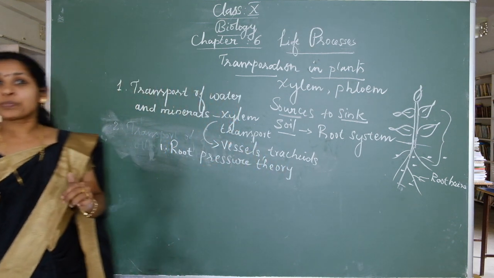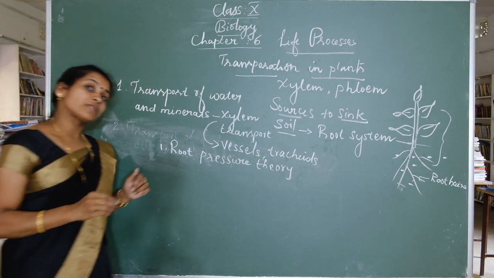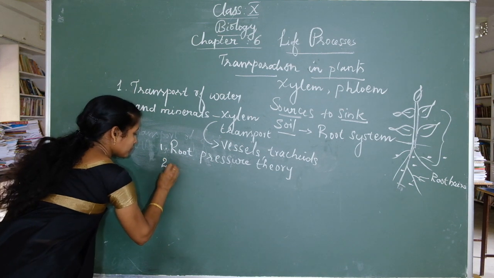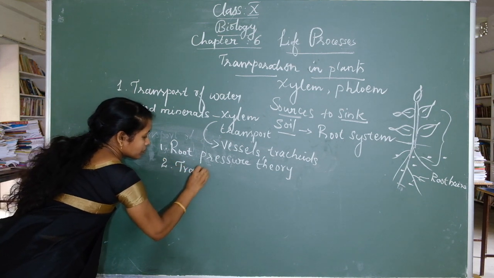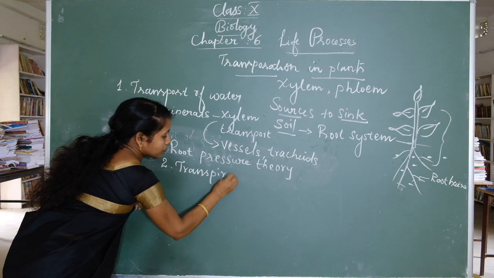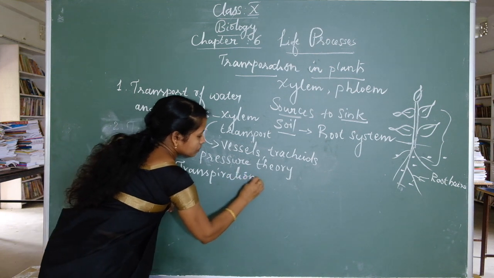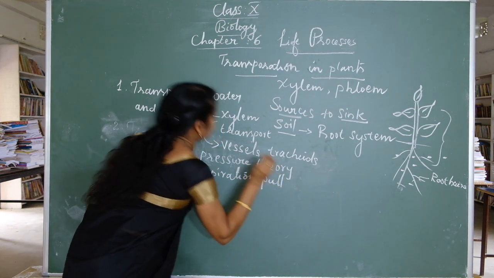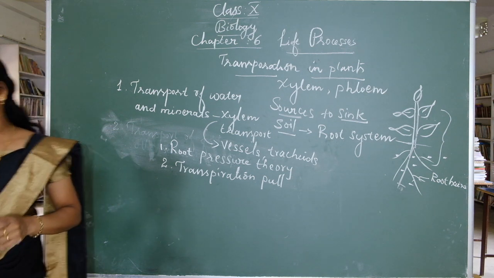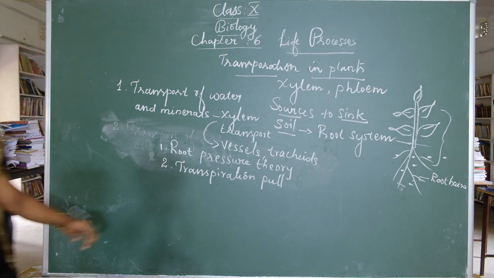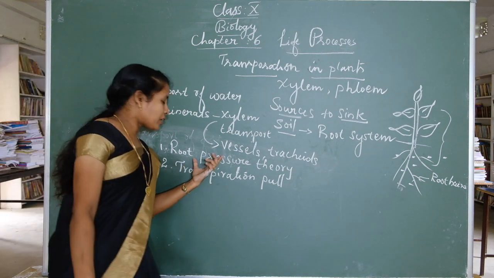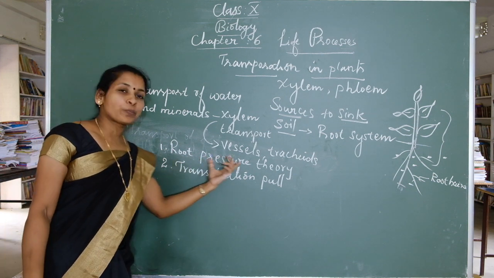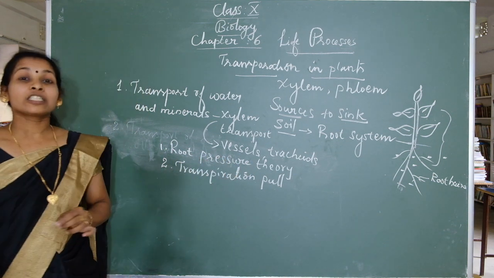First one, root pressure theory. Second one, transpiration pull.